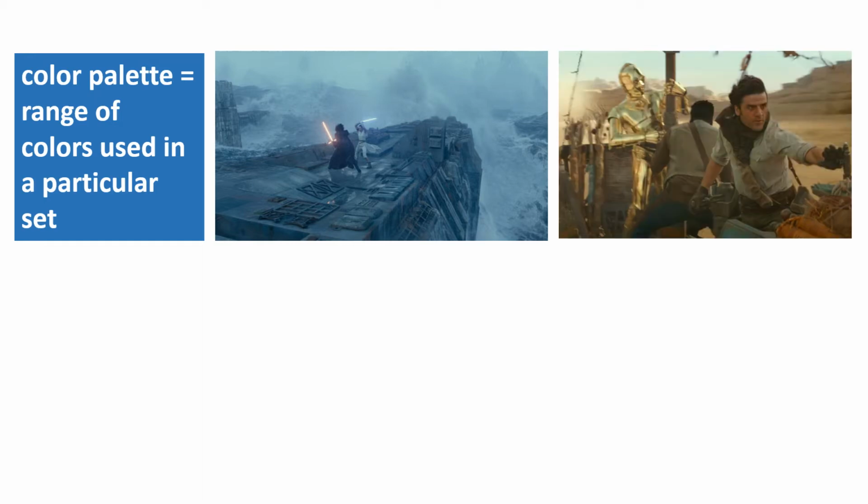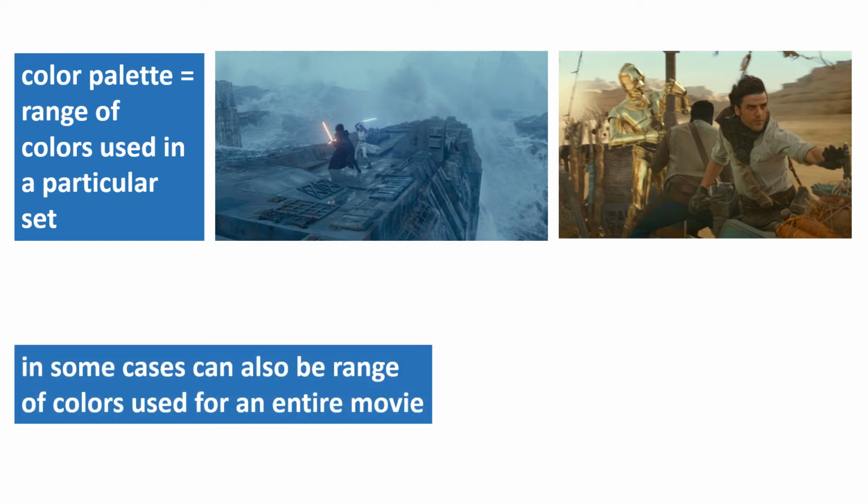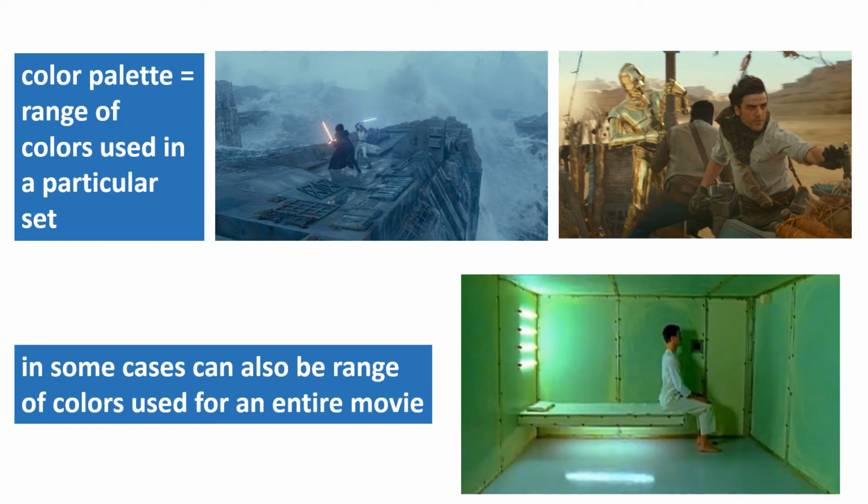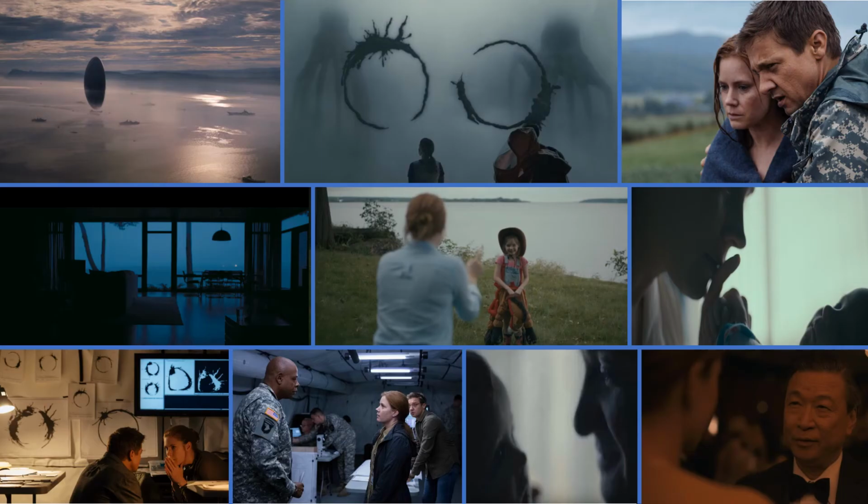In this example, which is from a different scene in the same movie, the color palette is made up of shades of brown, beige, gold, blue, and orange. While it is common for movies to have different color palettes for different sets, there are also some cases where the production designer and the director might decide to use a single color palette for the entire film. In the short film Bartholomew's Song, for example, every location in the film uses the same color palette of green, yellow, and white. Feature films sometimes do this too. Arrival, for example, has a color palette that is pretty consistent throughout the entire film, regardless of the setting.